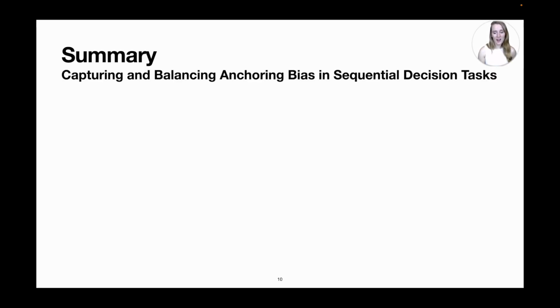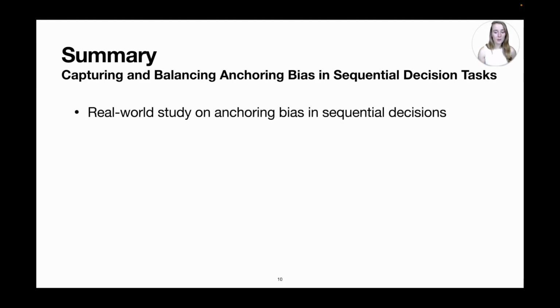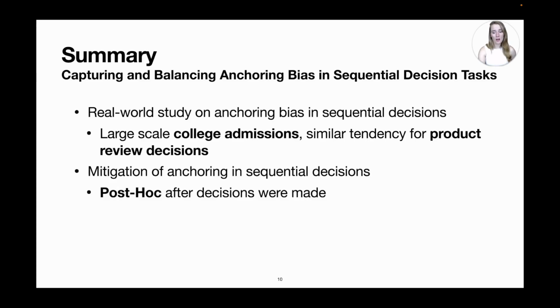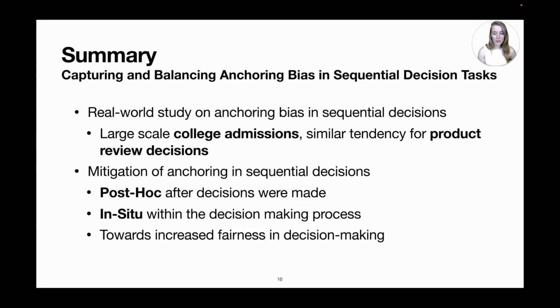In summary, our work studies anchoring bias in sequential decisions within a real-world study on college admissions and product review decisions. We find that we can mitigate bias post-hoc after decisions were made, as well as in situ within the decision-making process. Our work strives towards increased fairness in decision-making within this setup of sequential decision-making tasks.